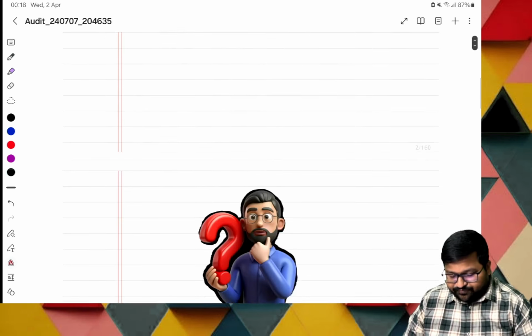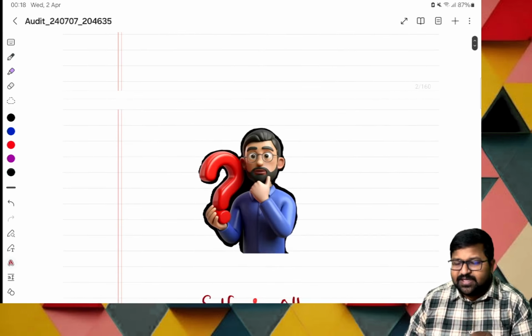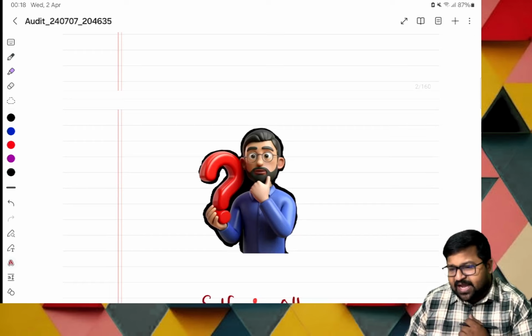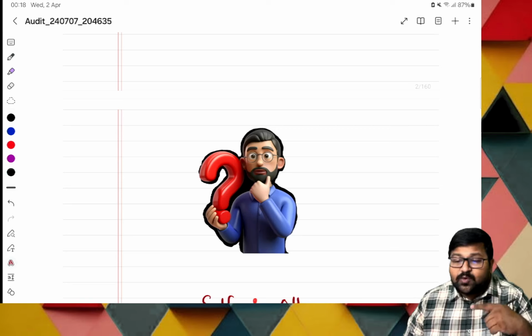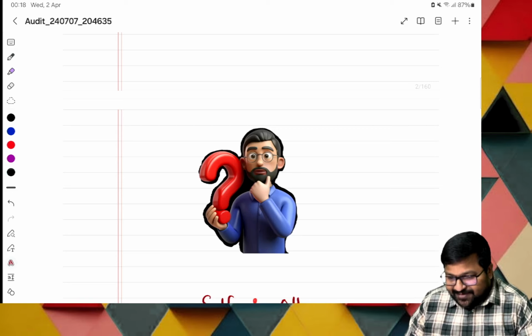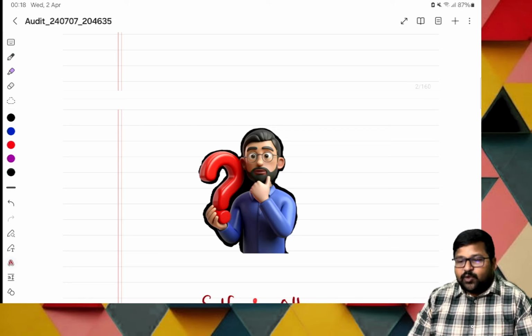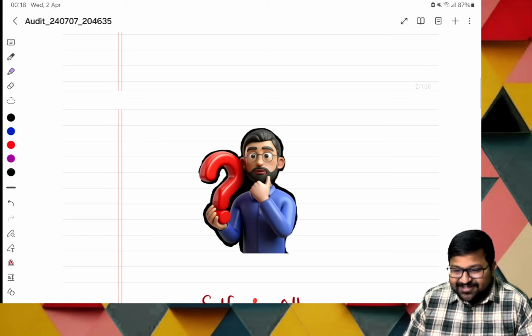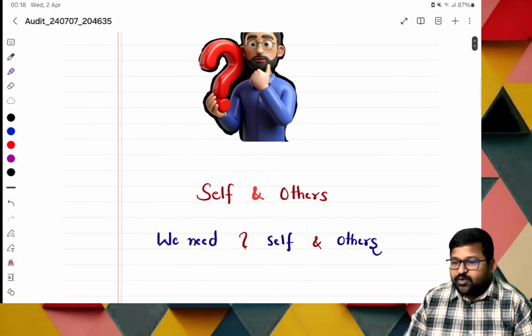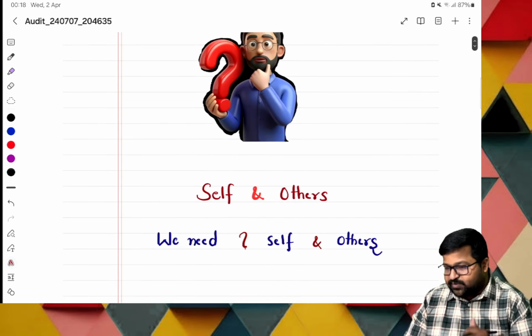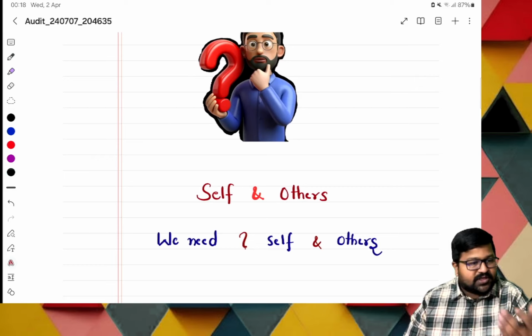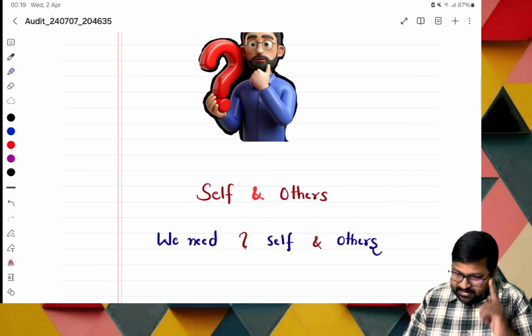Now, this is a person. He is having a question mark in his hand, and even he's having a question mark in his mind also. Normally, you being upcoming auditors, the very thing is that you should be questioning. What type of questioning? You need to question yourself, and you need to question others also. That is a basic prima facie thing.